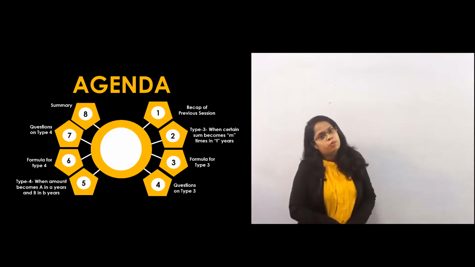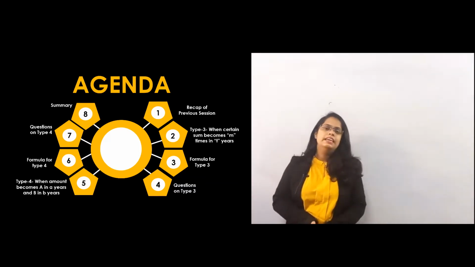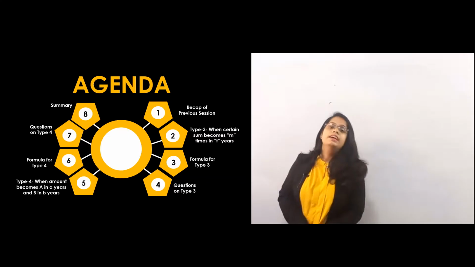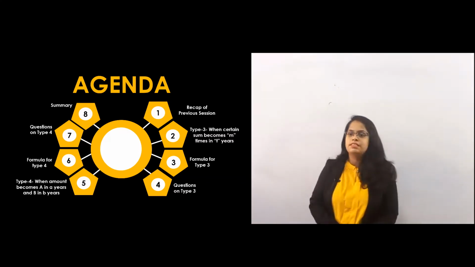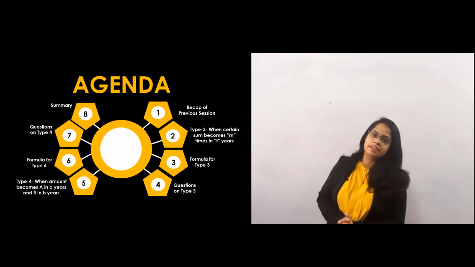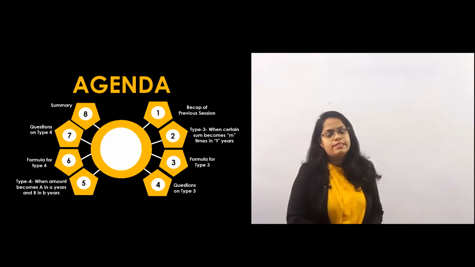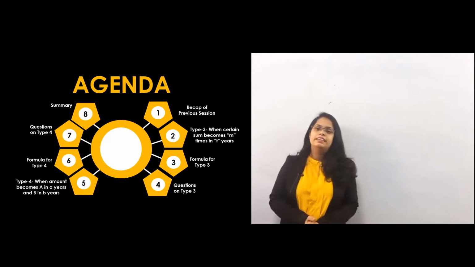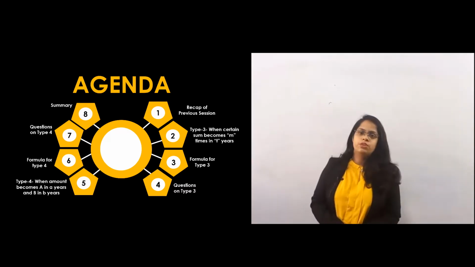Similarly, we will solve some questions on type number 3, and then we will go for type number 4, in which we will see questions like when the amount becomes A in a years and B in b years. We will see the formula and then we will solve the questions on that.